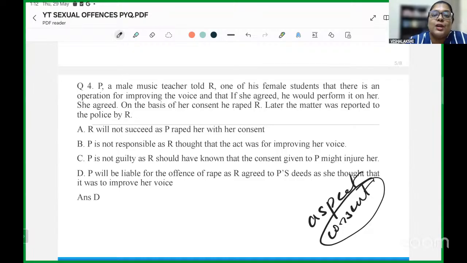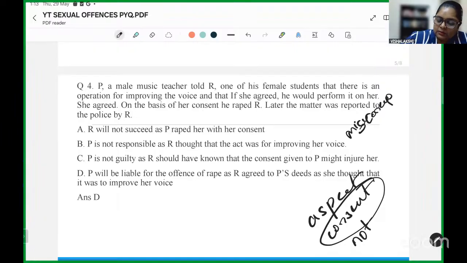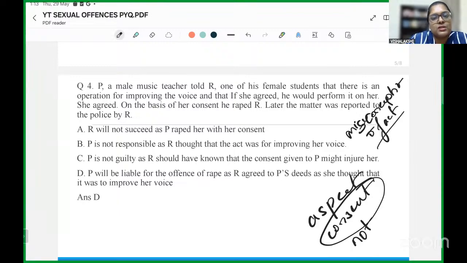However, they do tell us what is not consent under section 90 of IPC. It tells us that if you agree to something, you consent to something, under a misconception of fact, then in that scenario it is not considered to be consent itself because it is based on a misconception.